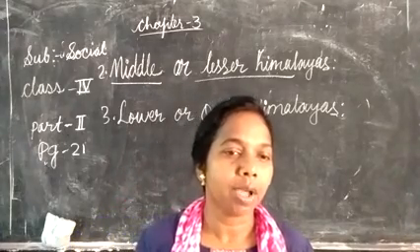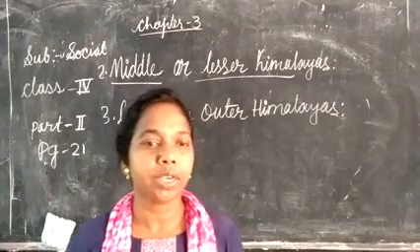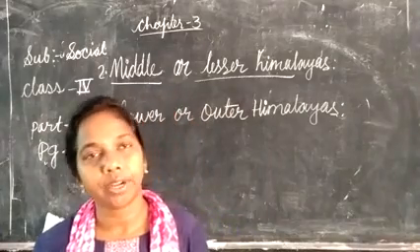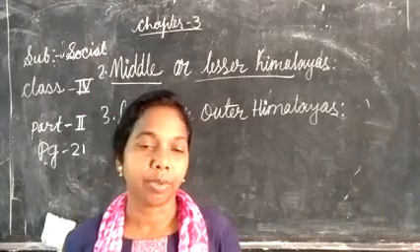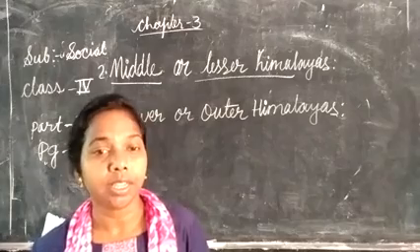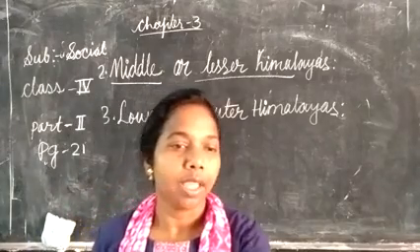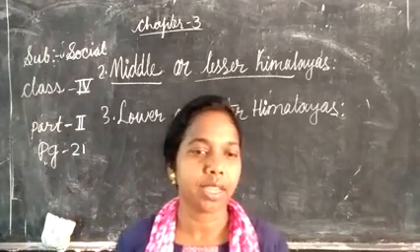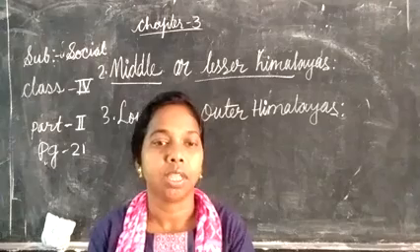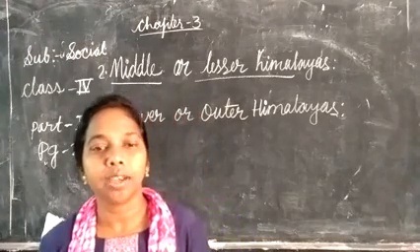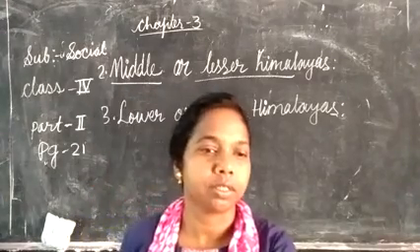The middle Himalayas have a summer temperature of about 17 degrees Celsius. People love to visit the hill stations during the summer season because of the cool and pleasant weather.